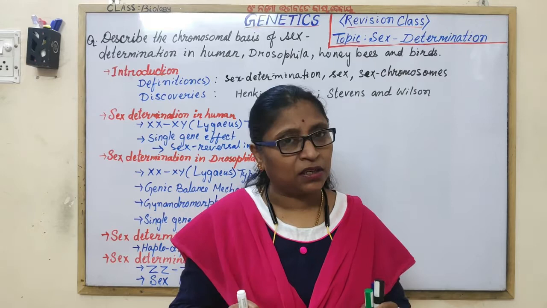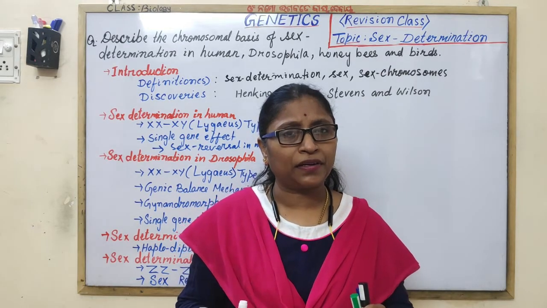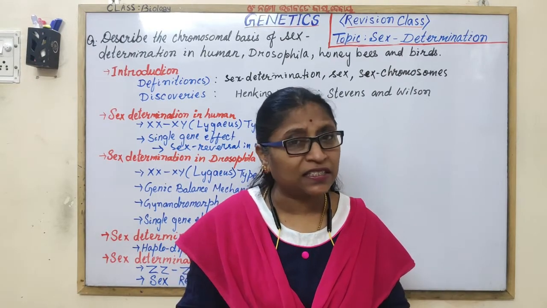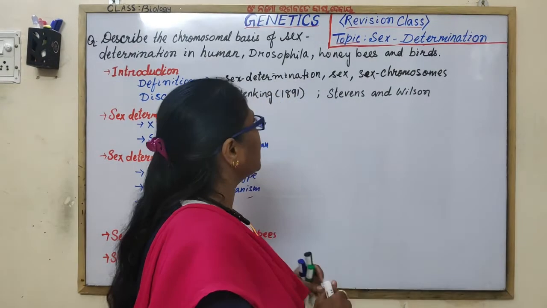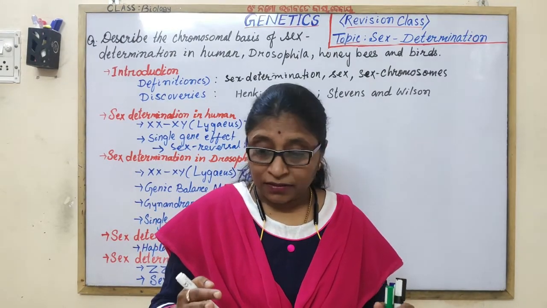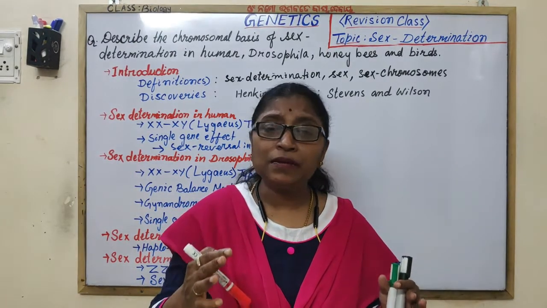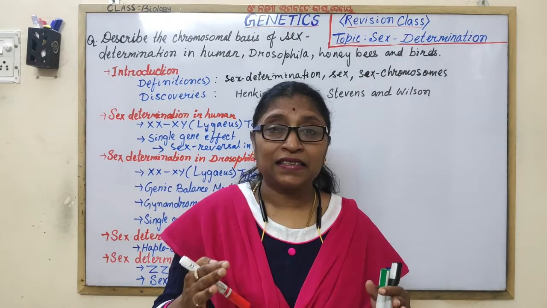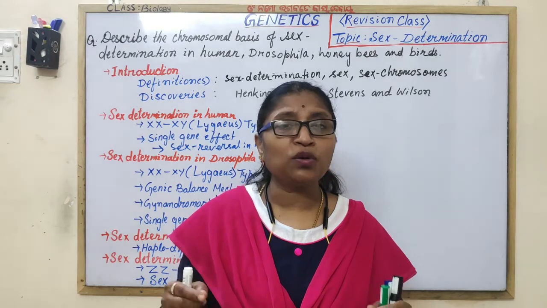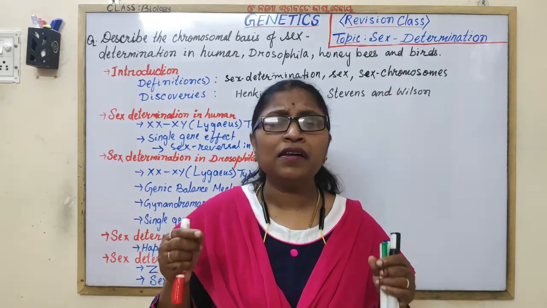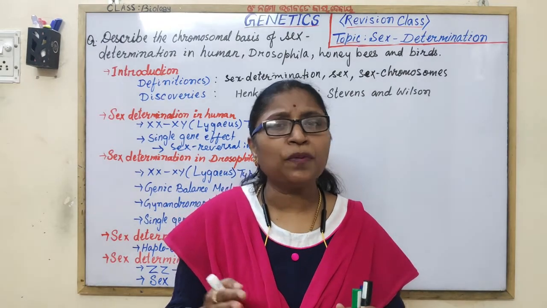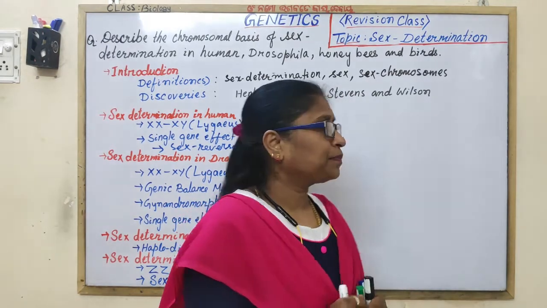The establishment of sex through differential development in an individual at an early stage of life is called sex determination. Then what is sex? Biologically, sex is an aggregate of morphological, physiological and behavioral characteristics which differentiate a male from the female.